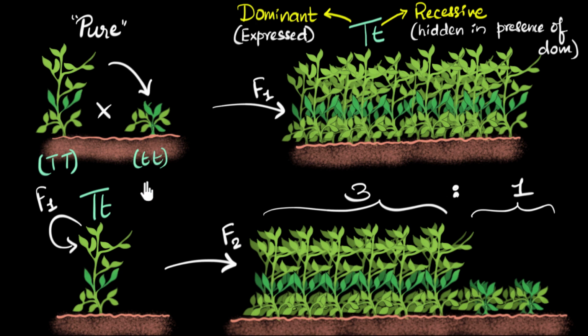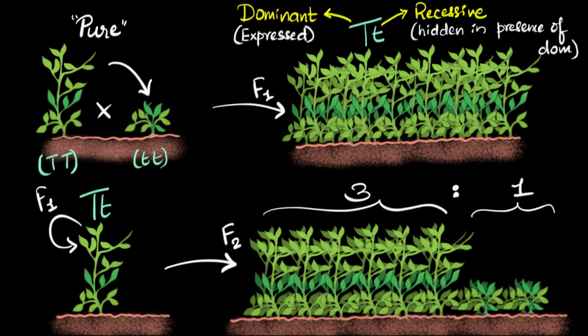And so now think about it. When a sperm from here goes and fertilizes an egg from here, the sperm will carry the tall trait, right? And the egg will definitely carry the short trait. And so when they fertilize, you'll get one tall, one short. Does that make sense? And even if it's the other way around, even if the sperm from here fertilizes an egg over here, same thing. One tall, one short. Makes sense, right?